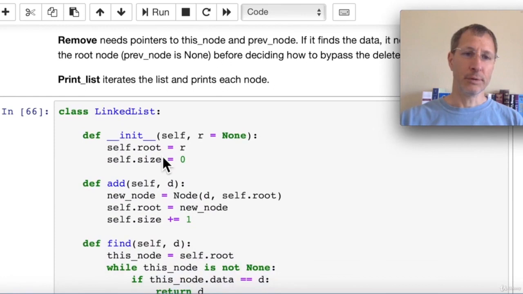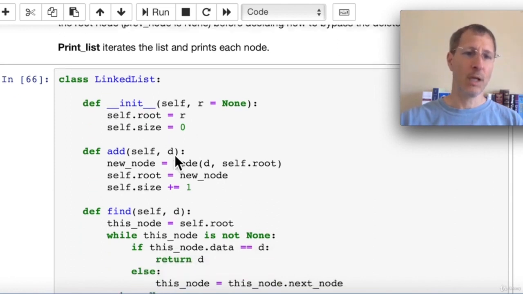First, our constructor has 2 attributes. We keep track of the root node and we also keep track of size. So each time we add or remove a node, we're going to increment or decrement the size accordingly. To add a new node, we pass in the data that we want to create that new node with. We create a new node passing in the data and the next node as the root node.